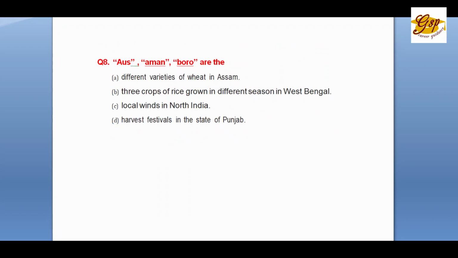Question number 8. Hous, Aman, Boro are the A. different varieties of wheat in Assam. B. 3 crops of rice grown in different seasons in West Bengal. C. local winds in North India. D. harvest festivals in the state of Punjab. The correct answer is